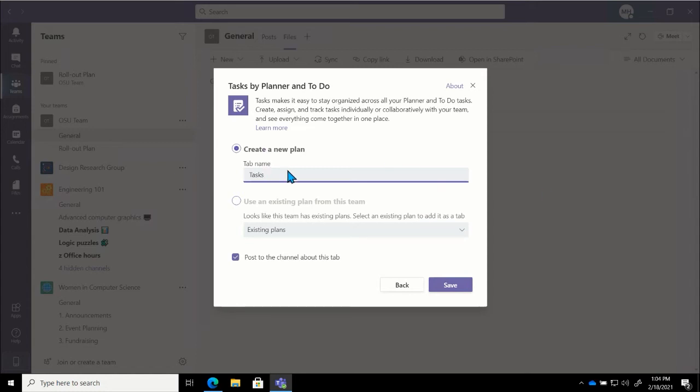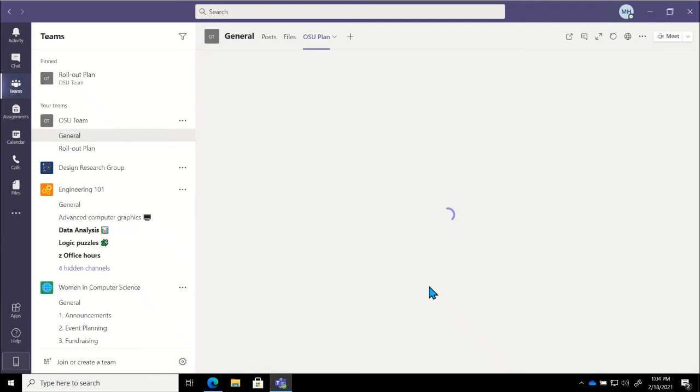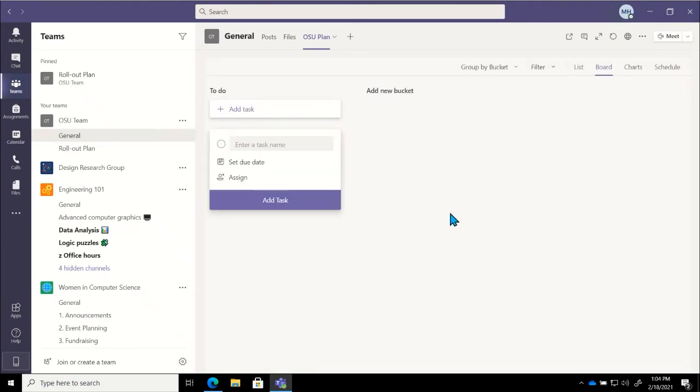So I can go ahead and give this a new name. I would recommend that. So we'll go ahead and call this OSU Plan. We're going to go ahead and click on Save. We'll give it just a moment here. So now what we see here is a plan.